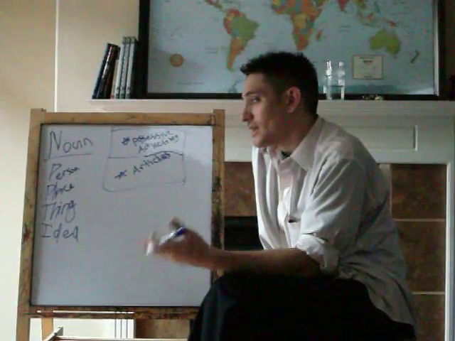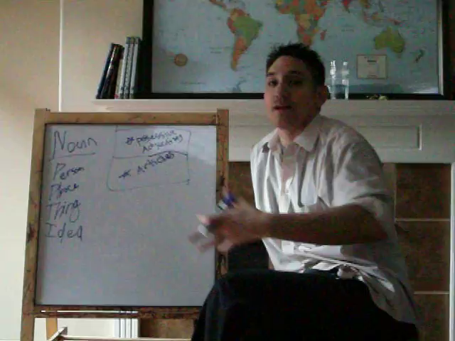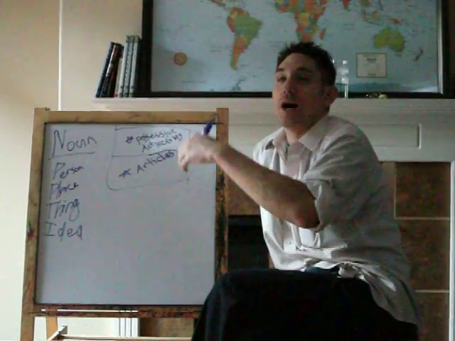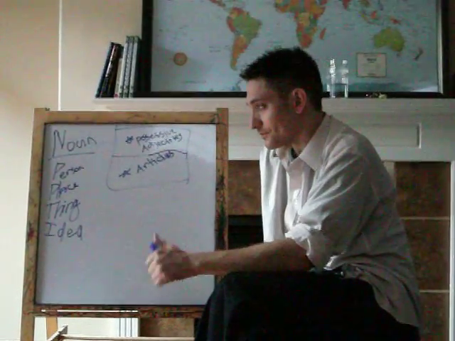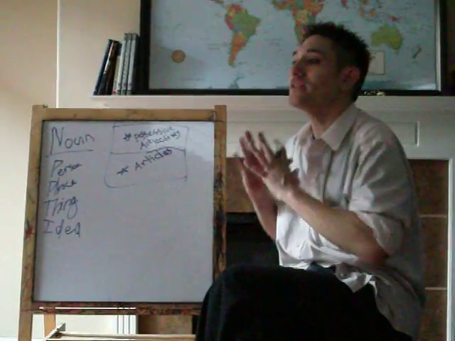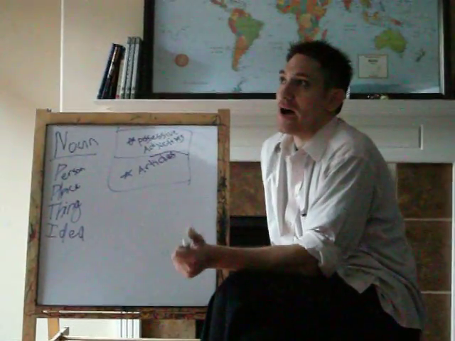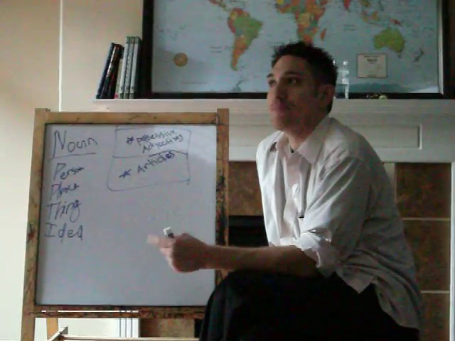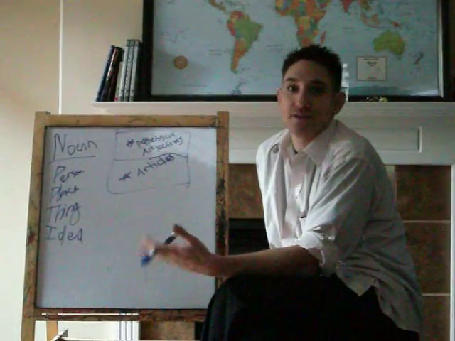A place is obvious. If that's capitalized, again, it's a proper noun. So, you know, Multnomah Falls, or Mount Everest, or the White House, or the Washington Monument, all places. Thing, it's anything you can see. I always tell my learners, anything you can see is a noun, guaranteed, no question. Idea is a little bit more tricky for younger learners. Imagination, creativity, loyalty, love, honor, indifference, etc.